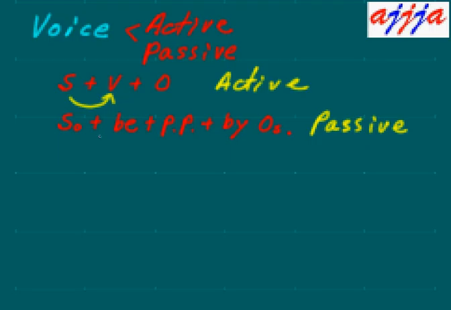So passive voice looks like this. The subject comes from the object, and this object actually comes from the subject. Then the verb portion is like this one. This subject actually receives that action.